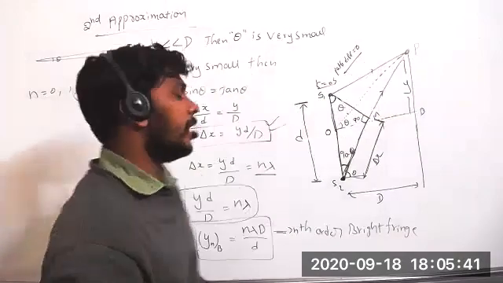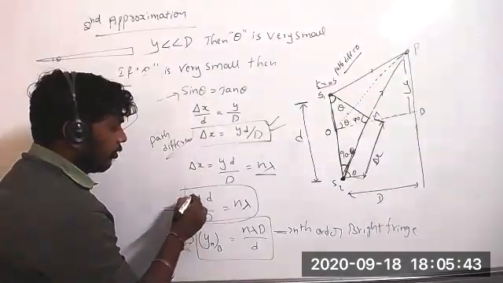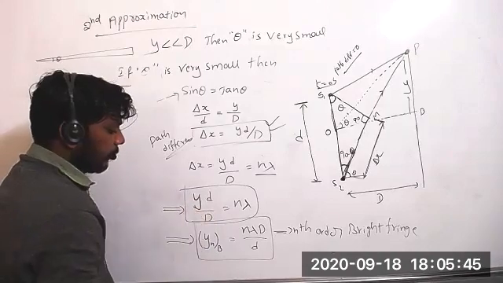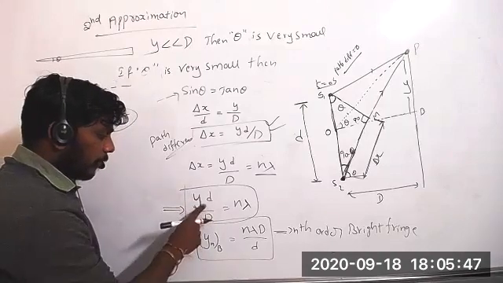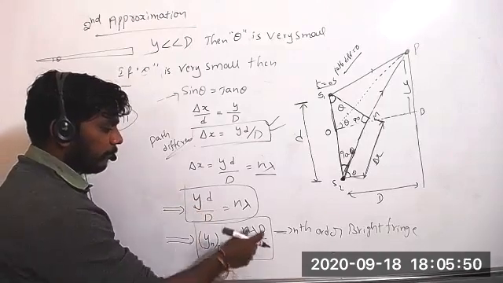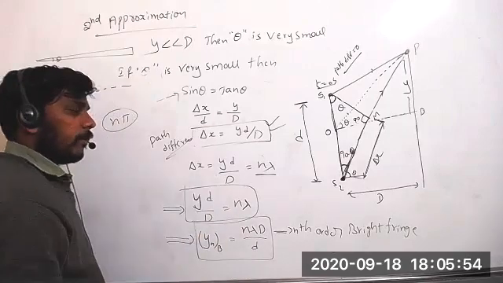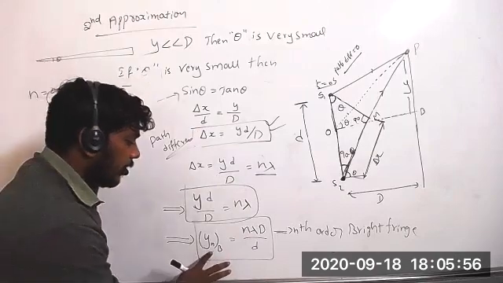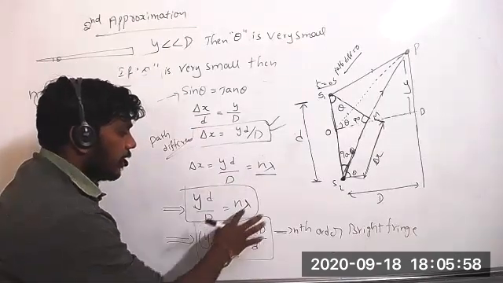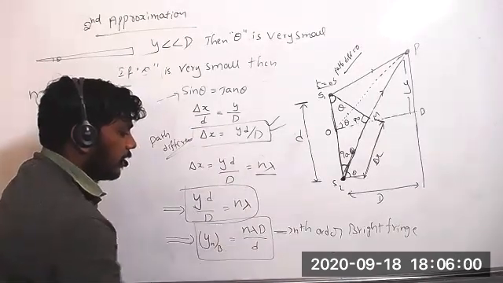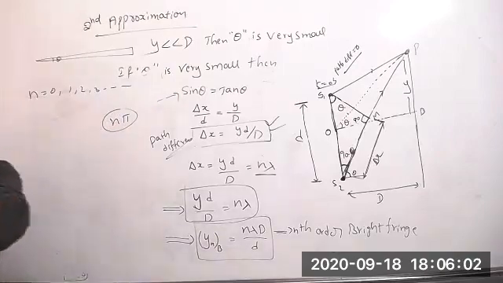If you want to find, then that vertical position is y, right? So this formula I am making like y. Y for the nth bright fringe equals n lambda D by d. You will get this formula. Sainika?